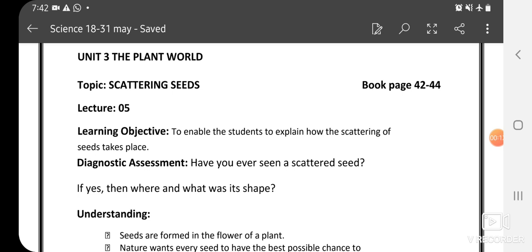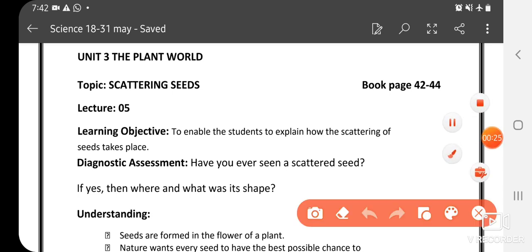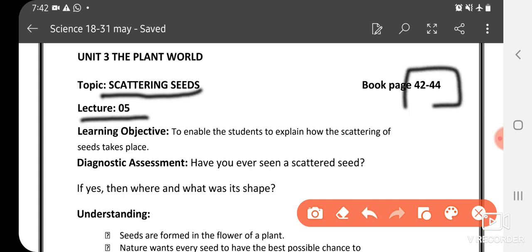Dear students, yesterday we studied the topic germination of seeds and its assessment. And now we will start our new topic, scattering seeds. Lecture number 5 from book page 42 to 44. Okay, first of all, what is the meaning of scattering? Scattering means फैलना या बिखरना.